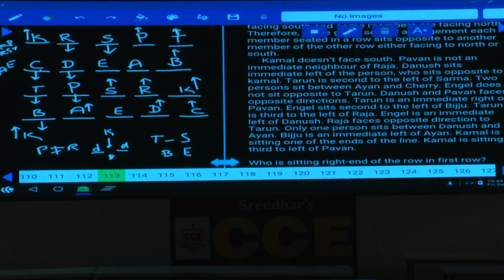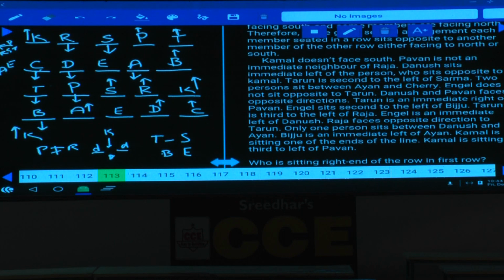And Raja faces the opposite direction to Tarun. Raja and Tarun are in opposite directions. One person sits between D and A. And B is an immediate left of A. As B is an immediate left of A, A must be facing south, then only B is an immediate left of A. Next one. K is seated at one of the ends of the line.